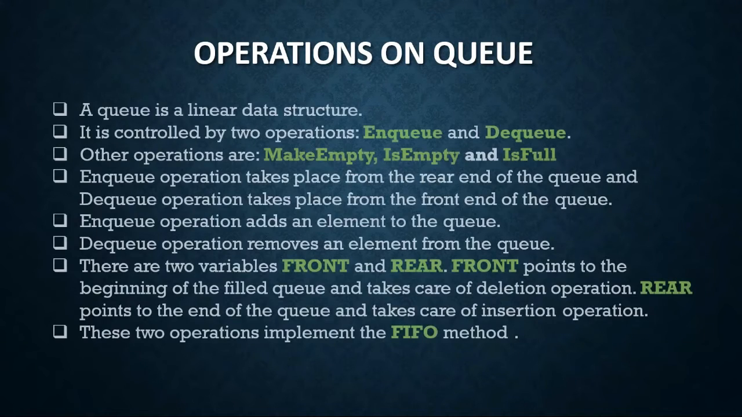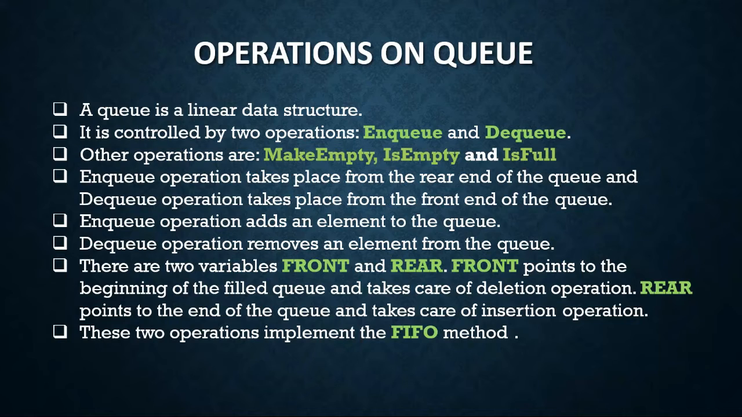Operations on queue. A queue is a linear data structure. It is controlled by two operations, enqueue and dequeue. Other operations are make empty, is empty, and is full. Enqueue operation takes place from the rear end of the queue and dequeue operation takes place from the front end of the queue. Enqueue operation adds an element to the queue. Dequeue operation removes an element from the queue.